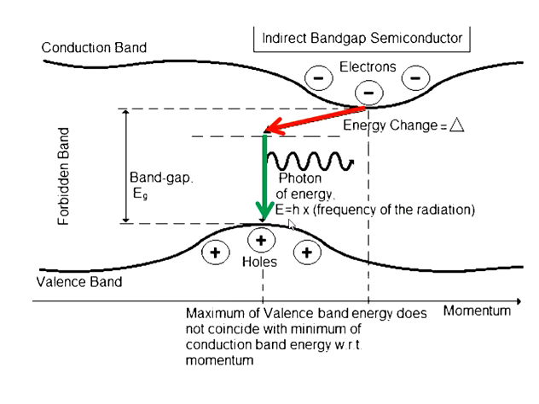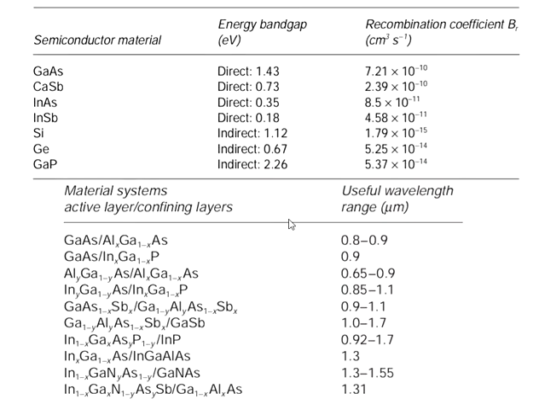So the probability of producing the photon is high in direct band gap material as compared to indirect band gap material. If you look at the semiconductor materials, silicon and germanium are indirect band gap materials. So that's why these two are not used for the optical source. Normally for optical source we require direct band gap semiconductor material.